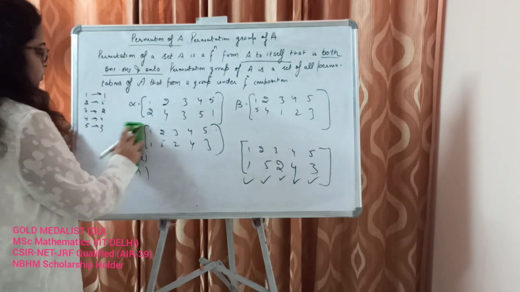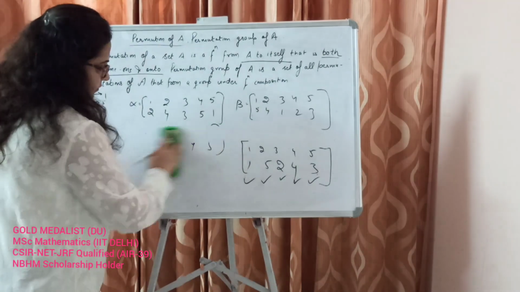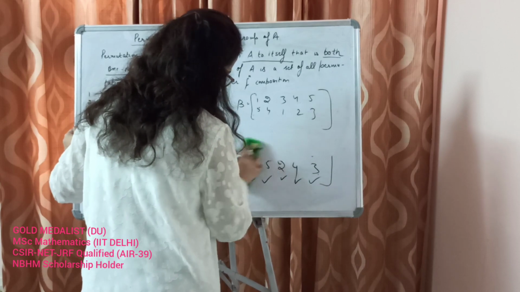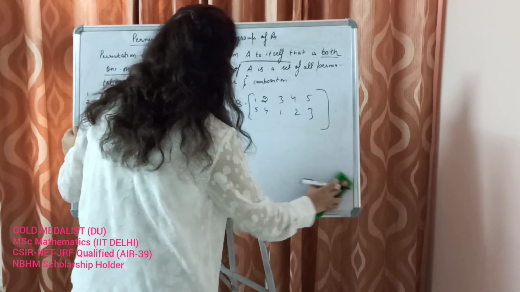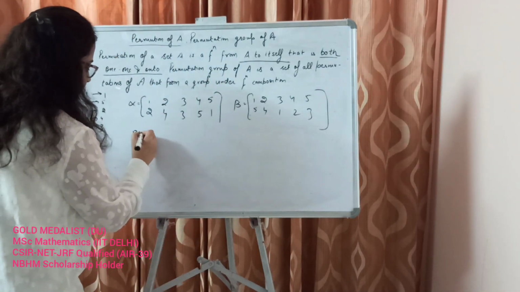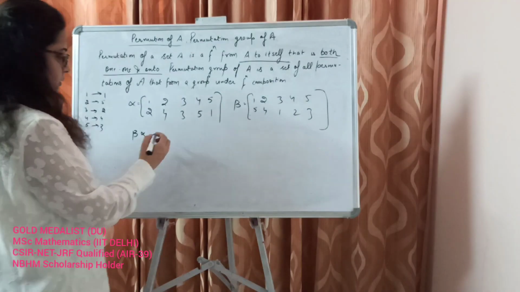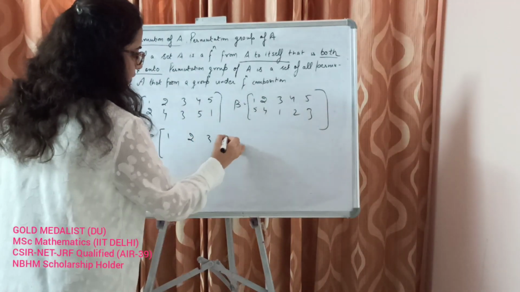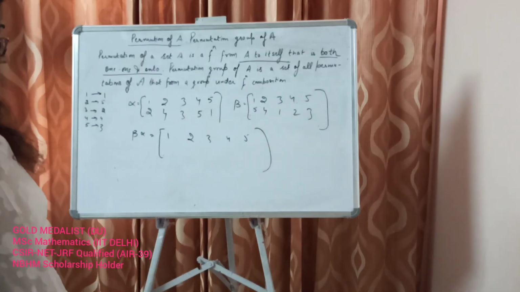Now let's find out what is the value of beta alpha. Alright. What is the value of beta alpha? 1, 2, 3, 4, 5. First write down all the domain elements.